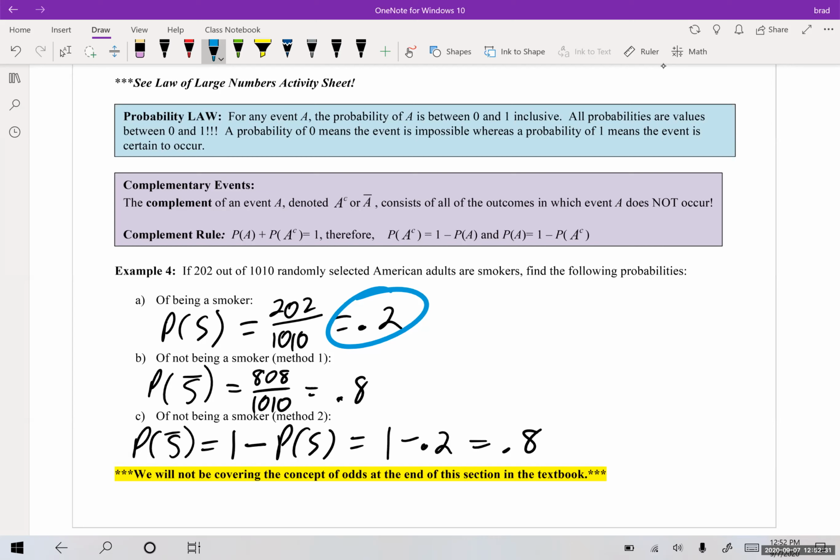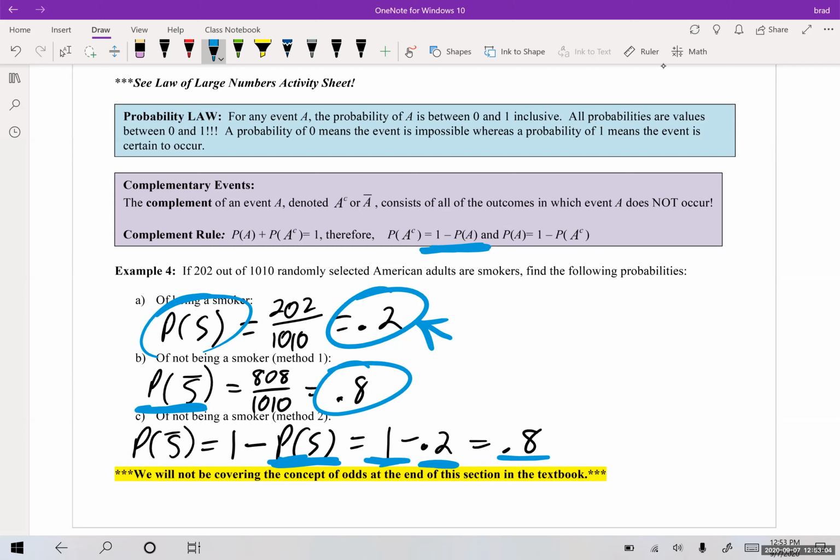So in this method, I can use the complement, right? This is the complement to this, and they have to add up to 1. So you have not smokers and you have smokers, and the total probability has to be 1. You're either a smoker or you aren't, okay? Since the total probability has to be 1, we just do 1 minus the probability of A, and in this case, this was the probability of being a smoker. So I did 1 minus the probability of being a smoker, which gives me 0.8.